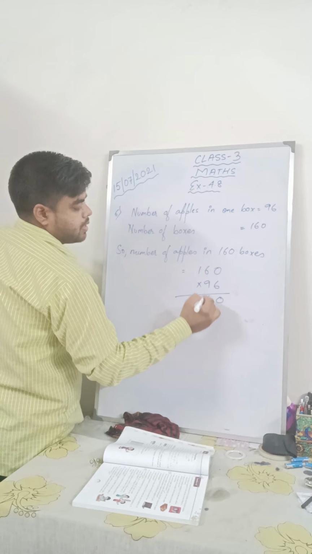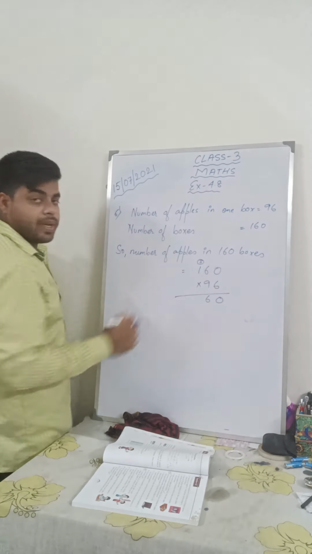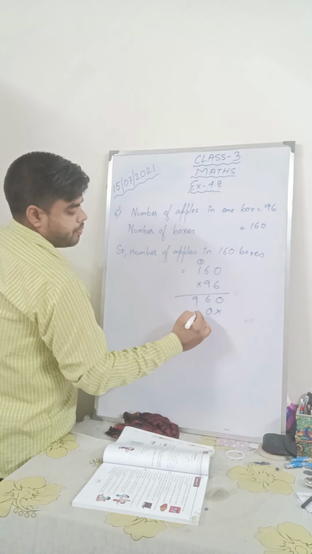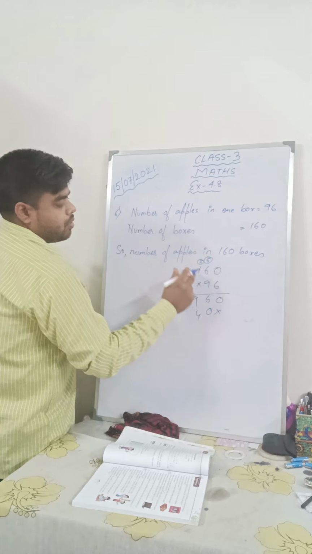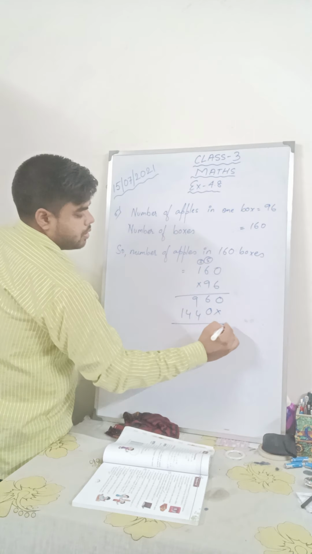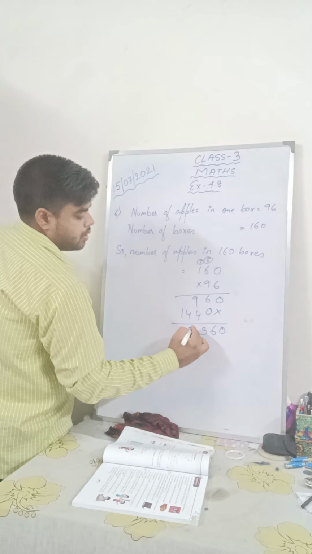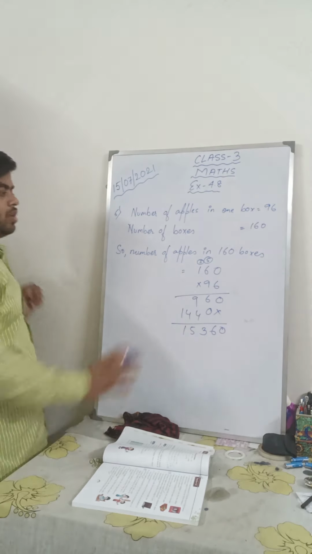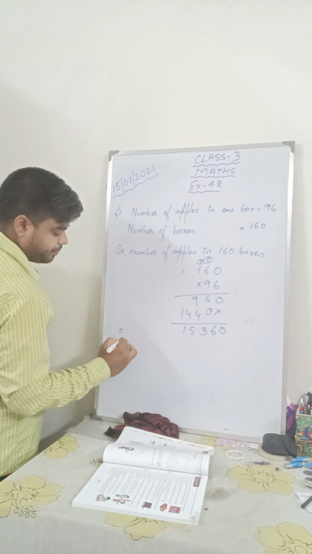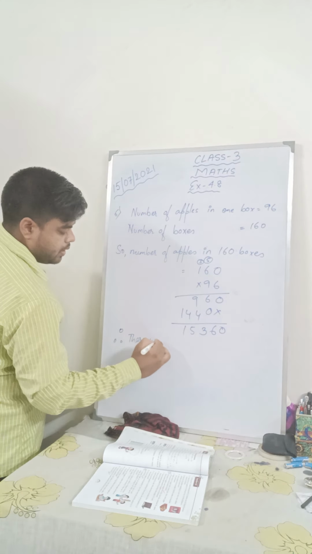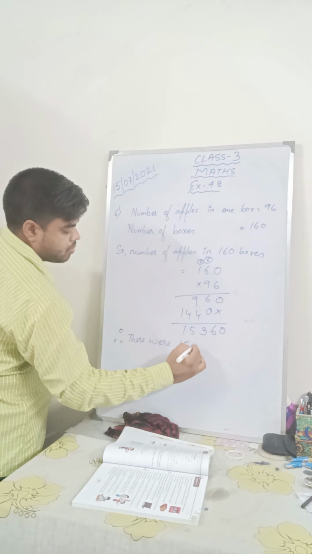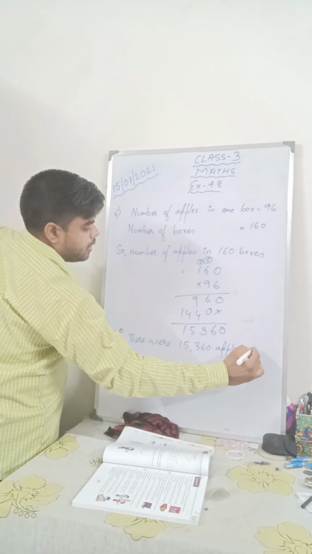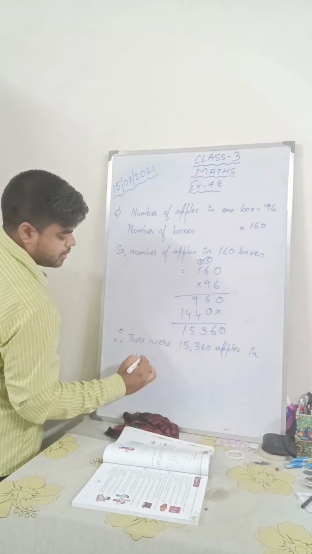0, 6, 6 are 36, 3 in hand, 6 1s are 6 plus 3, 9. Cross. 9 zeros are 0, 9 6s are 54, 5 in hand, 9 1s are 9 plus 5, 14. 0, 6, 3, 5, 1. So 15,360 apples were there in total. Therefore, there were 15,360 apples in 160 boxes.